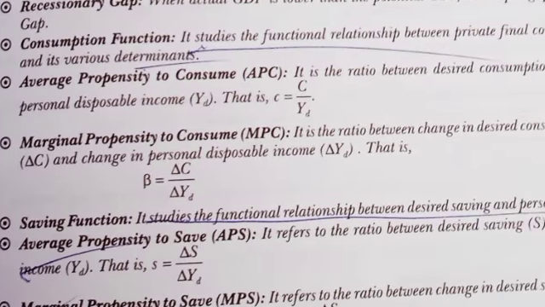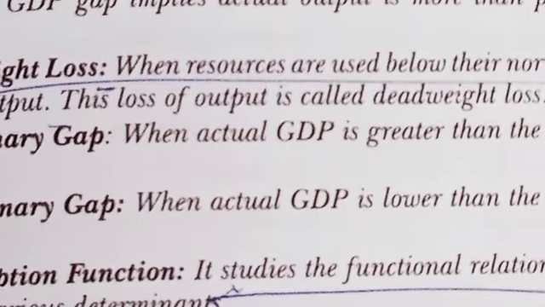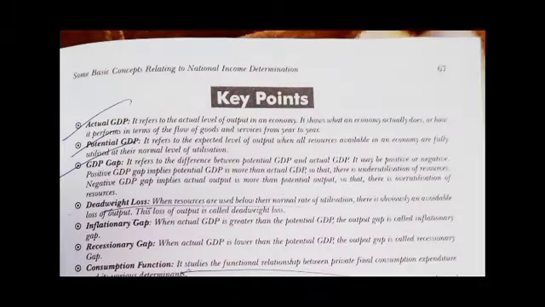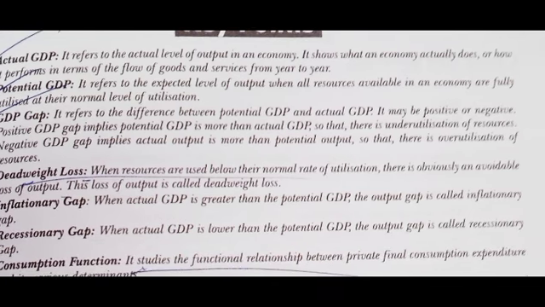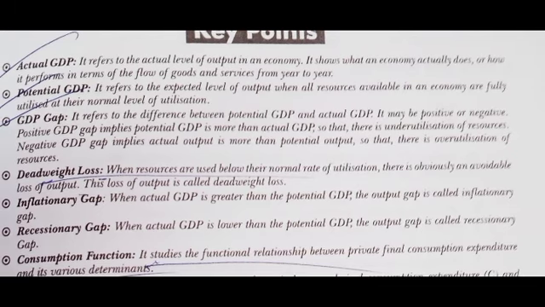Actual GDP refers to the actual level of output in an economy. It shows what an economy actually does or how it performs in terms of the flow of goods and services from year to year. Potential GDP refers to the expected level of output when all resources available in an economy are fully utilized at their normal level of utilization.